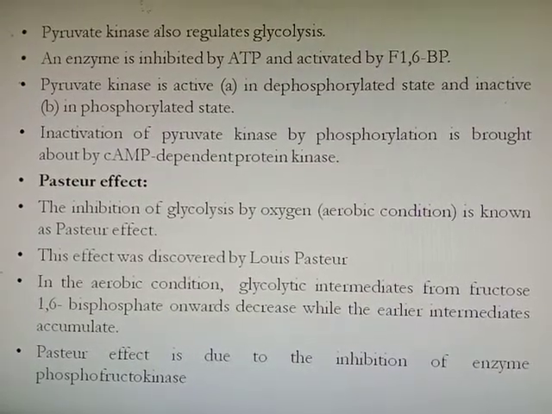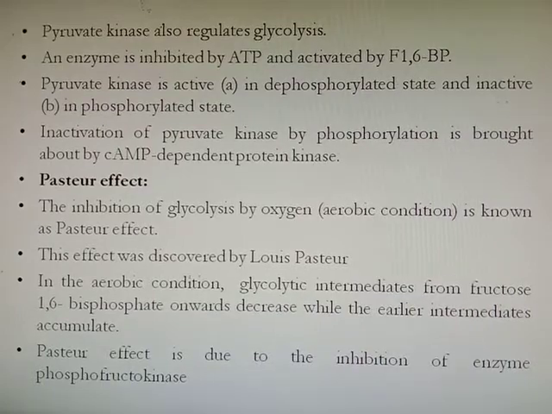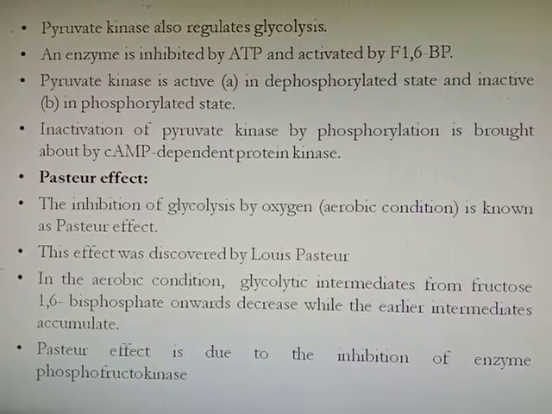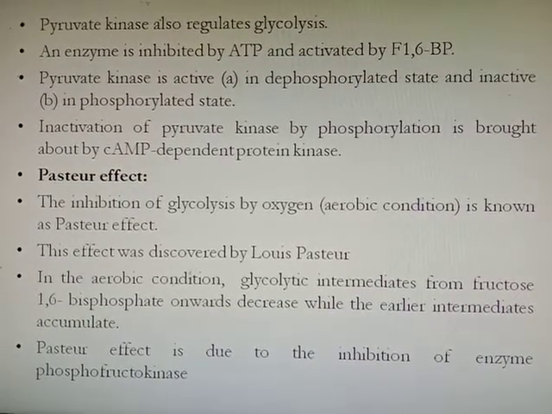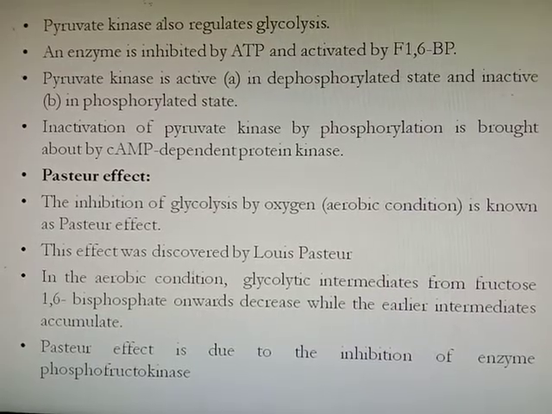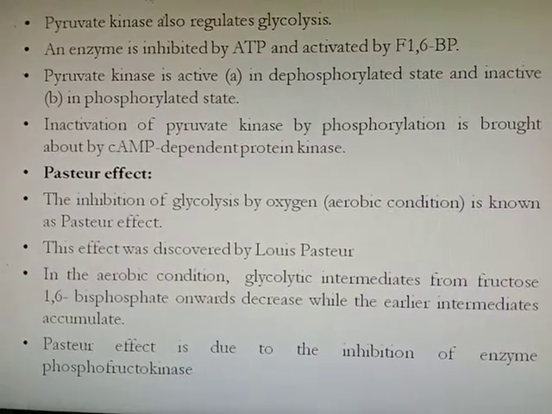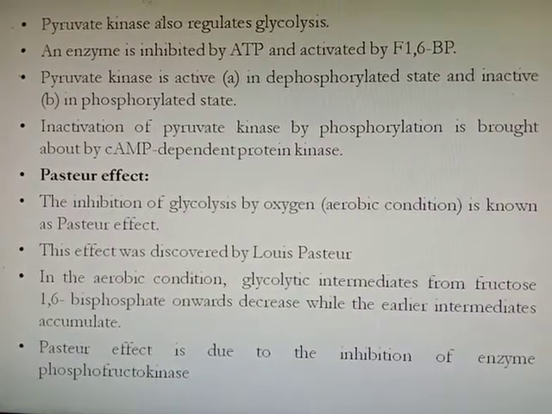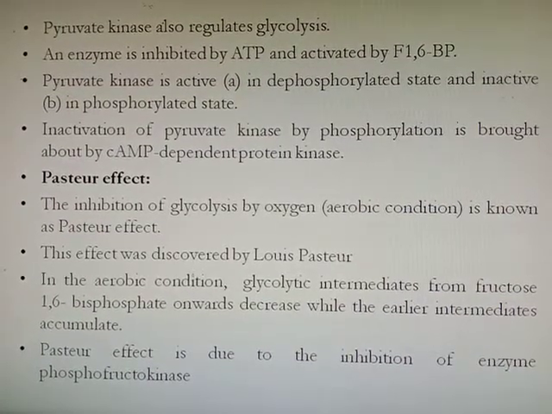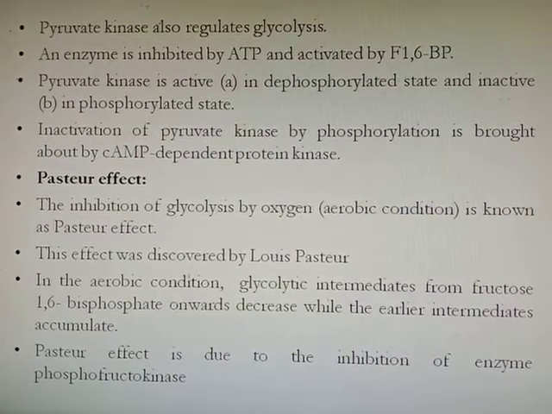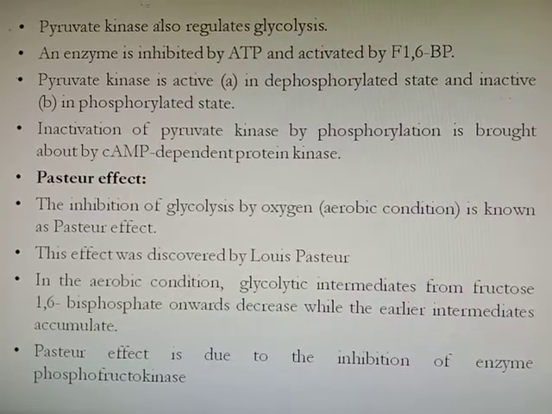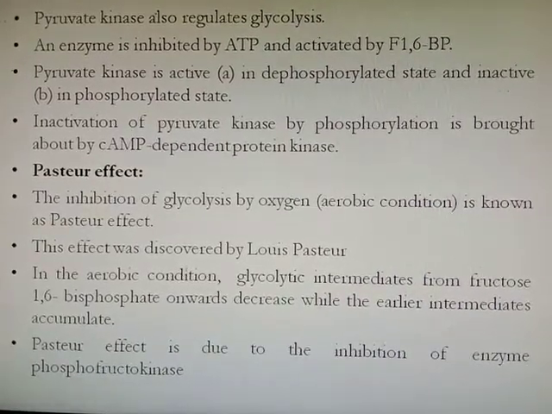The Pasteur effect is due to the inhibition of the enzyme phosphofructokinase. So the products from fructose 1,6-bisphosphate onward decrease, whereas previous products increase because previous enzymes are not affected. Only phosphofructokinase is affected, and that's why the other reactions are affected.